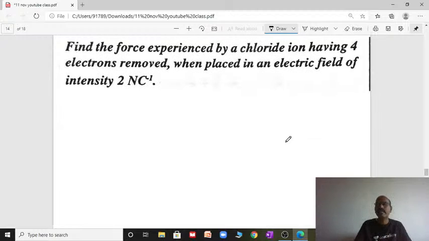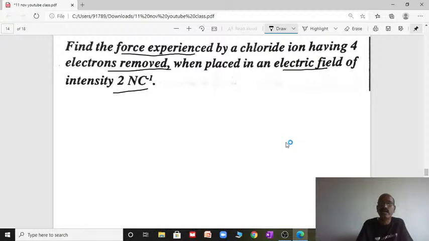Find the force experienced by a chloride ion having 4 electrons removed when placed in an electric field of 2 newton per coulomb. The electric field is given. So 4 into the charge of electron. Very simple. What is the force experienced in the electric field? F equal to QE.